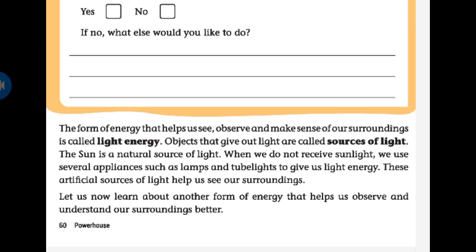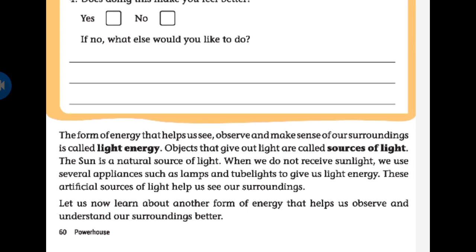How are we using this form of energy for seeing, for observing, for making sense of our surroundings? So this is called light energy. Light energy mainly helps us to see.